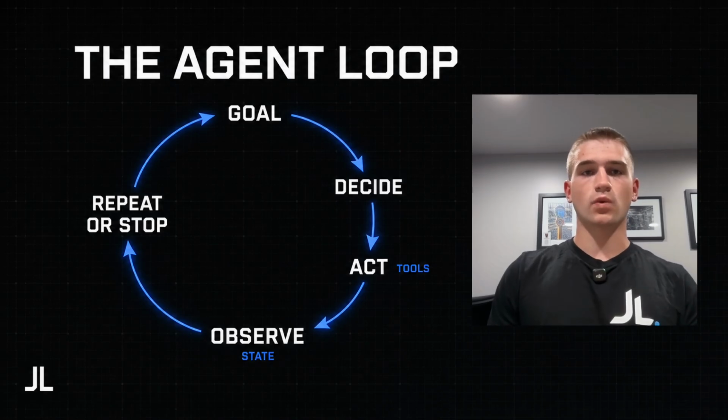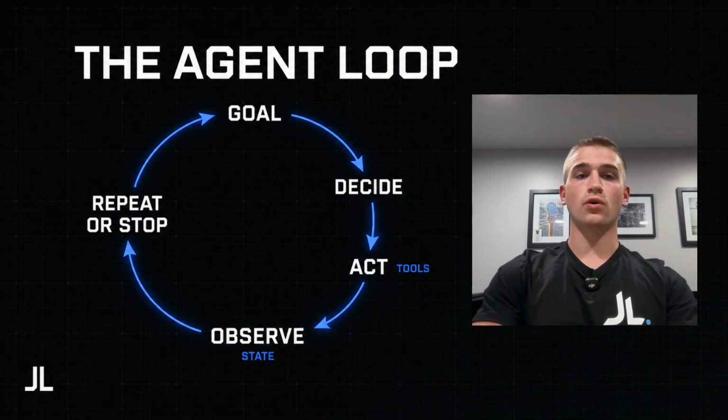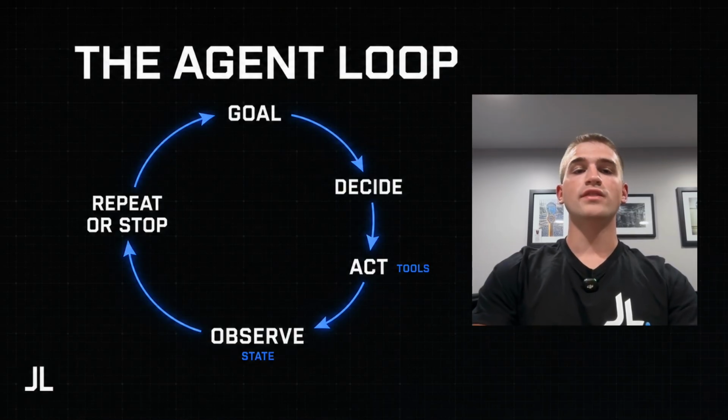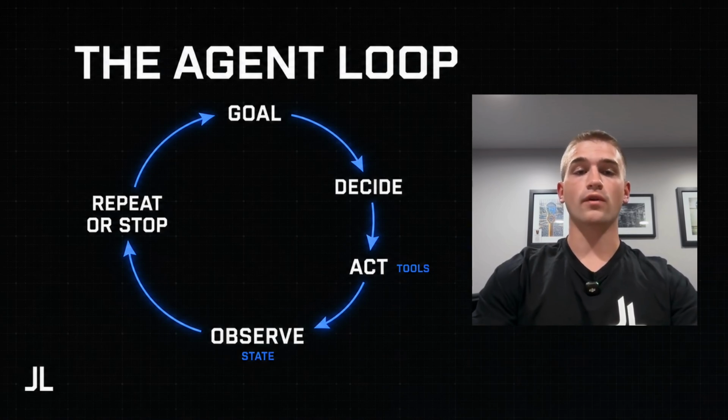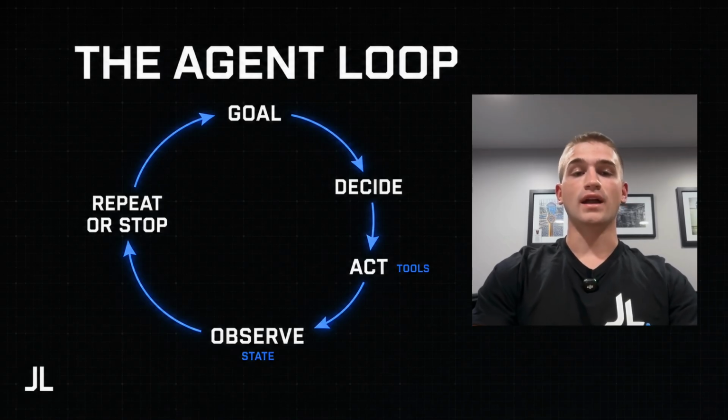A basic agent works inside of a loop. First, it receives the goal. Then it decides what to do next. It takes an action, it observes what happens, then it either repeats the loop or stops. This does not mean the agent creates one perfect plan at the beginning and follows it no matter what. Things can change. It can adjust after each result. If a search gives weak information, it can search again. If a tool fails, it can try another allowed approach. If it needs information from you, it can ask. And if the goal is complete, then it can stop.